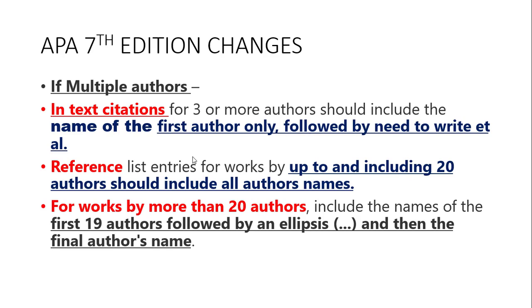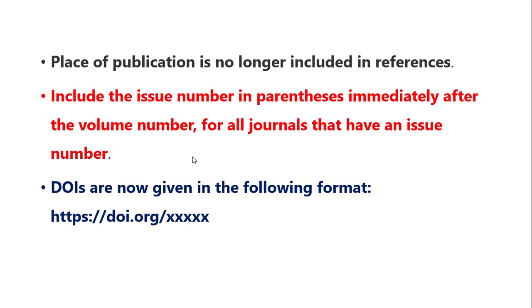Okay, in the in-text citation, a maximum of 3 authors' names you can write. After that, if more than 3 authors, put et al. In-text citation means inside the text, and reference means at the end, so don't get confused. Then the place of publication is no longer included in references. Then include the issue number in parentheses, that means in brackets, immediately after the volume number for all journals that have an issue number. Example, 4th volume 10th issue means 4, then in brackets 10. 6th volume 7th issue means 6, and immediately after the volume you write the issue in brackets.